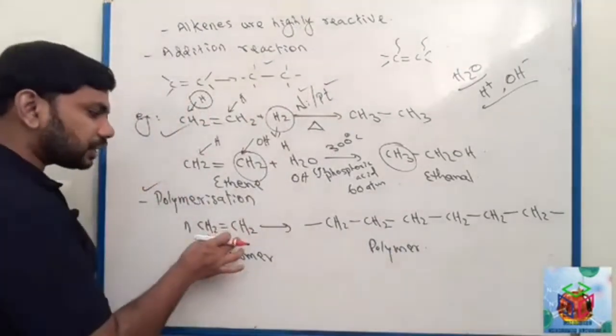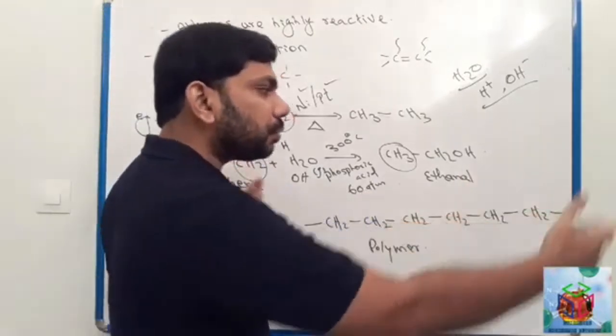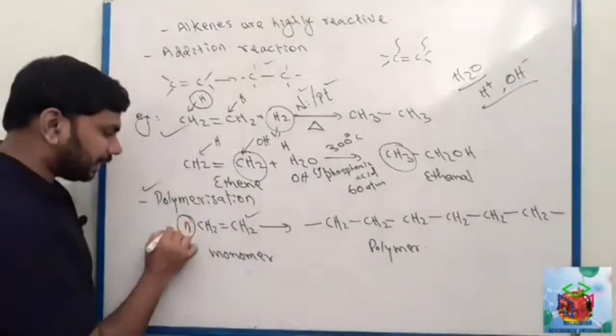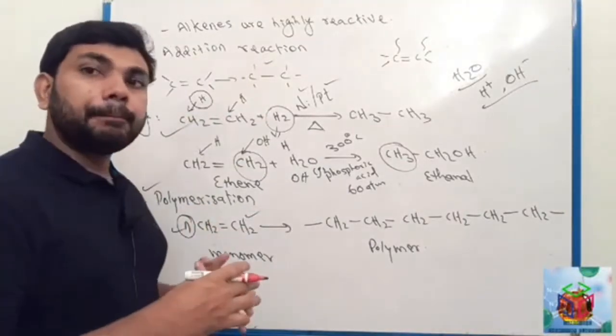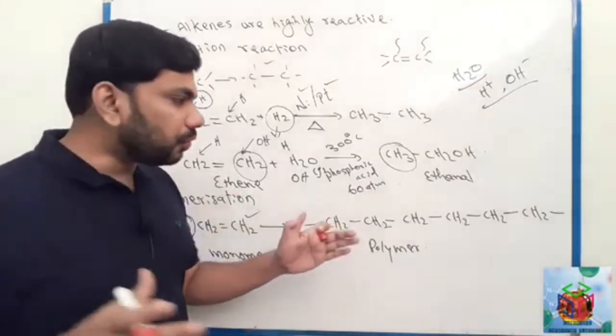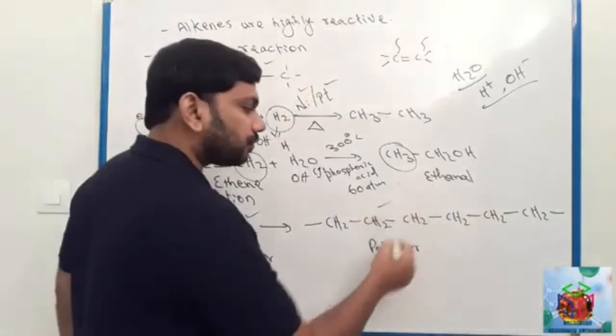Here many CH2 units join to form a long chain molecule. This n represents the number of small units, many CH2 joining to form a long chain molecule. So this long chain molecule is finally formed.